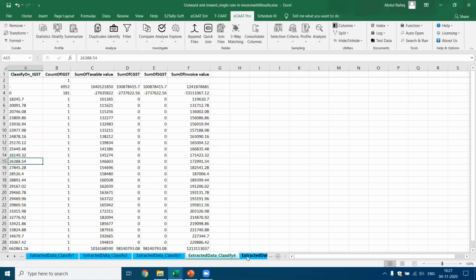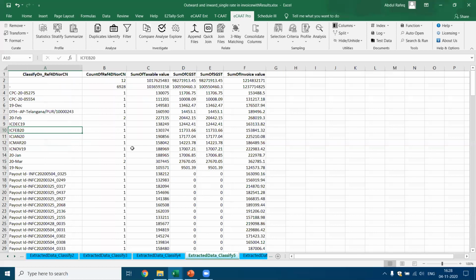Next, you look at the analysis as per the IGST. Now you see IGST is applicable only in a few cases. You also have cases where the 0 rate is applied, and you also got negative values. Similarly, you got this based on the reference debit note or credit note. These are the records which are available.